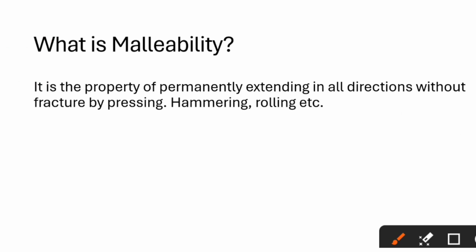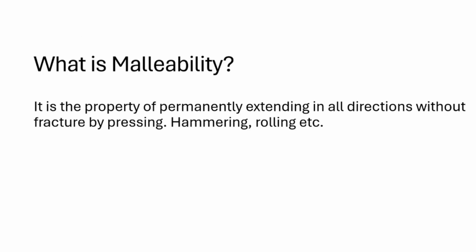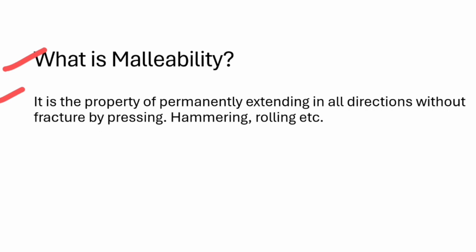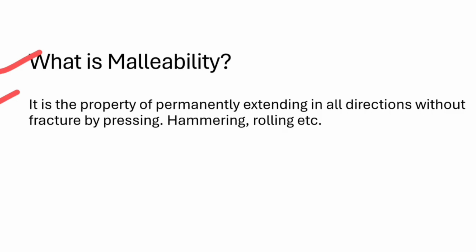Now we have already seen ductility, and in ductility we understood that ductility is similar to malleability. Now our next property is malleability. So what is malleability? It is the property of permanently extending in all directions without fracture by pressing, hammering, rolling, etc. You can also call malleability the property of a material to be drawn into a thin sheet.